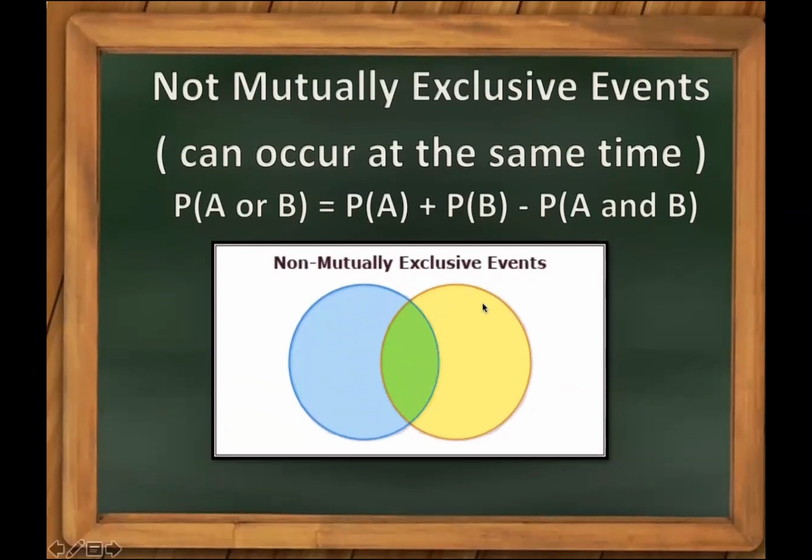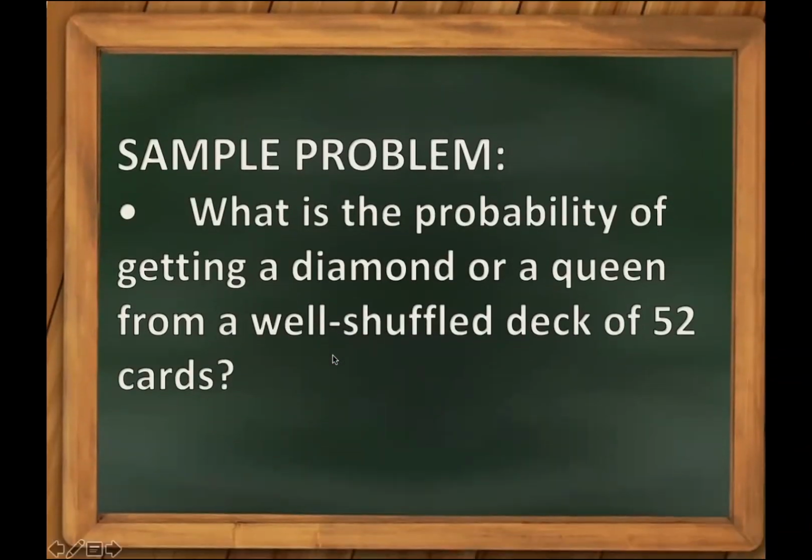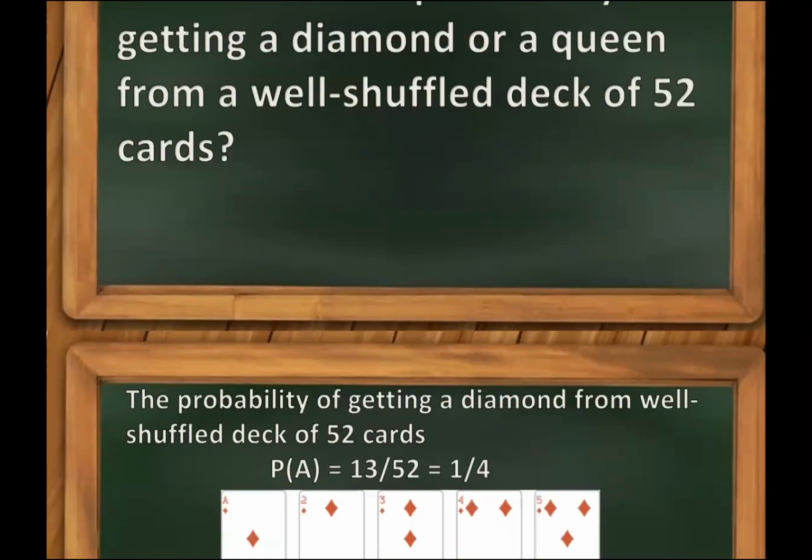Events that are not mutually exclusive can occur at the same time, so they have something in common. So the probability of A or B is equal to the probability of A plus the probability of B minus the probability of A intersection B, or A and B. Example, what is the probability of getting a diamond or a queen from a well-shuffled deck of cards?